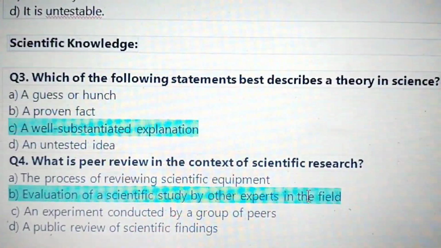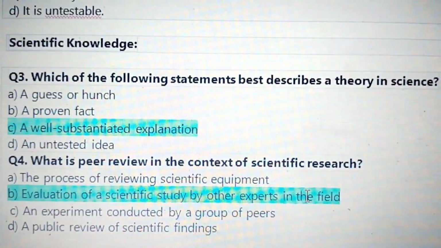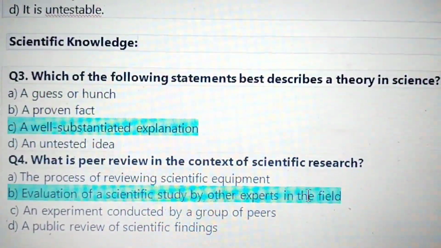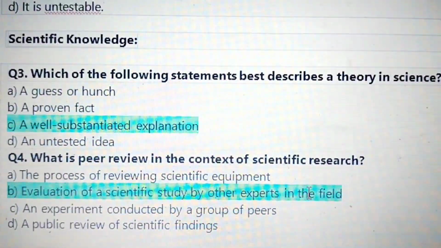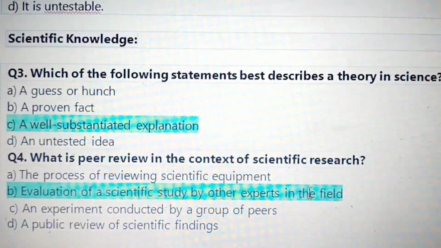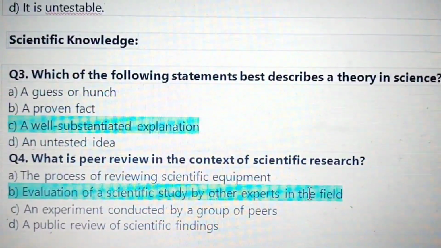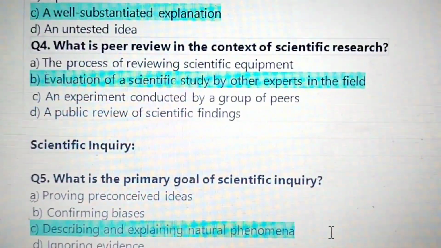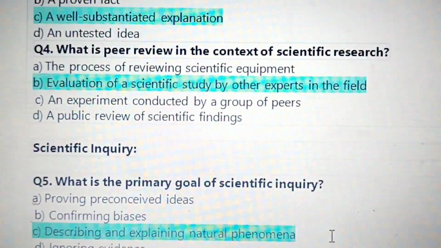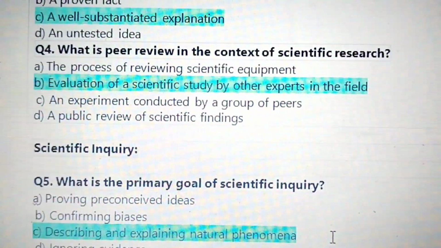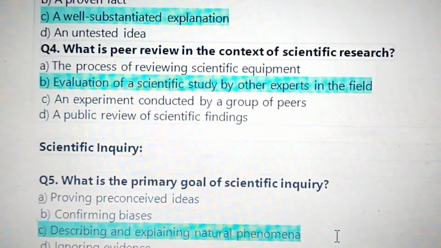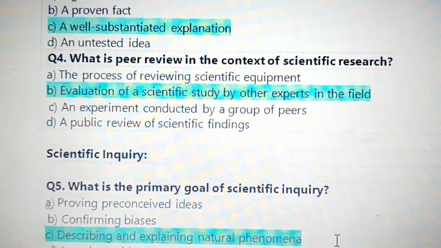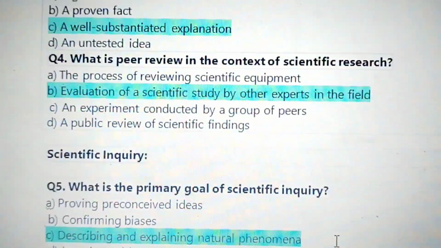Question: which of the following statements best describes a theory in science? Answer: C, a well-substantiated explanation. Question 4. What is peer review in the context of scientific research? Answer B, evaluation of a scientific study by other experts in the field.